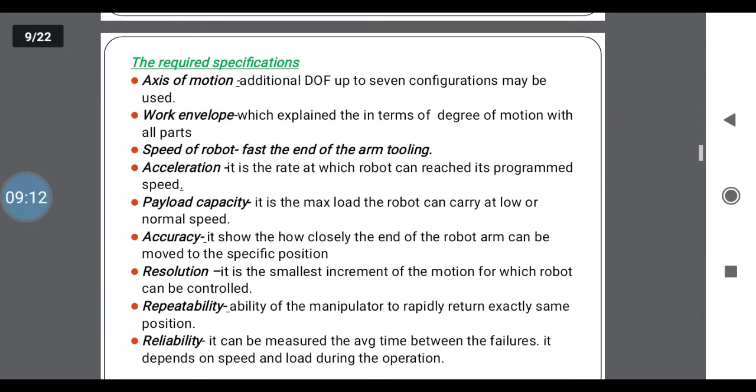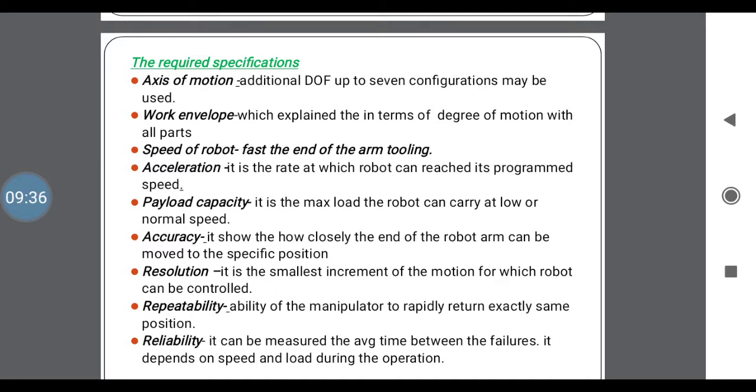Next, what are the specifications or dimensions? First one is axes of motion, the configuration of degrees of freedom. DOF means degrees of freedom used in your robots. Work envelope, that is the range of motion. Speed of the robot, that is how fast it moves. Acceleration, that is the rate of change of speed.